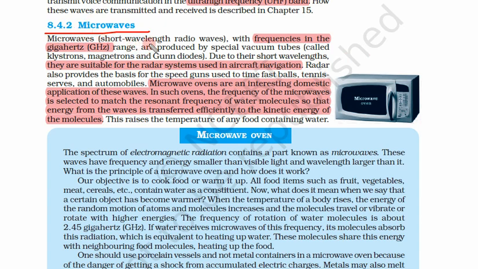Microwaves are shorter than radio waves. So these are longer than other waves but shorter than radio waves, with frequency in the gigahertz. So microwave frequencies are in the gigahertz range. They are produced by special vacuum tubes.